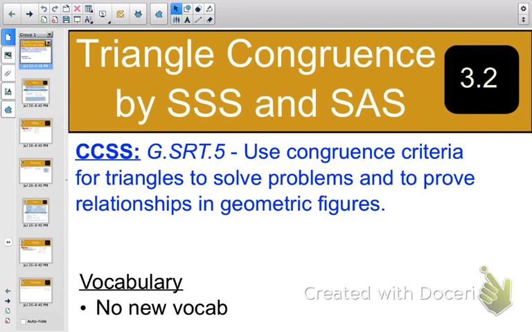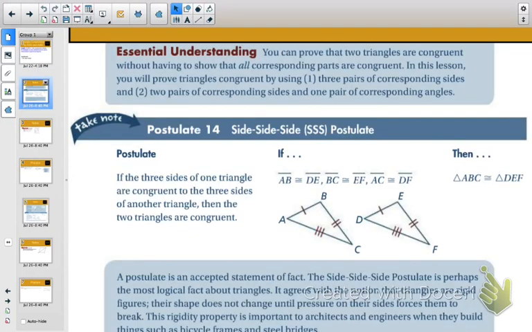Today we're going to go over some triangle congruence and how to show that two triangles are congruent without having to show that each piece of the triangle is congruent. Okay, so this is 12.2. So the first thing we're going to talk about is the side-side-side postulate.